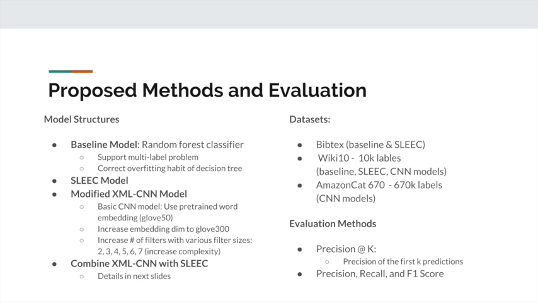We use random forest as our baseline and implemented both SLEEC and CNN models. We modified the CNN model by using pre-trained word2vec and increasing the complexity of the model structures. We also proposed a new model, combining CNN with SLEEC. For evaluation methods, we used precision at K and F1 score, which is rarely used in other papers.